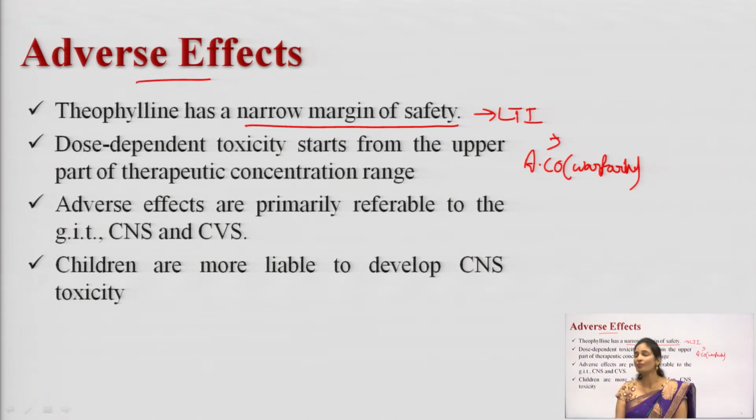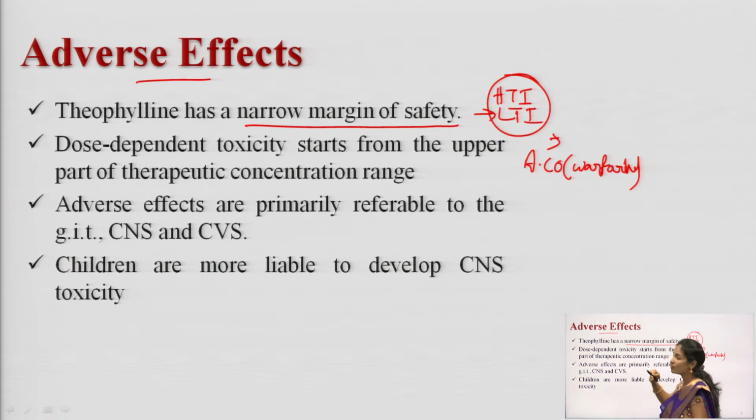So, what is the main difference between the low therapeutic index and high therapeutic index? In the low therapeutic index, if you slightly increase the dose, it will cause an increase in toxicity. So, the margin of safety is very low. And in a high therapeutic index? High therapeutic index drugs are such drugs that a slight increase in dose will not show any side effects or toxic effects.